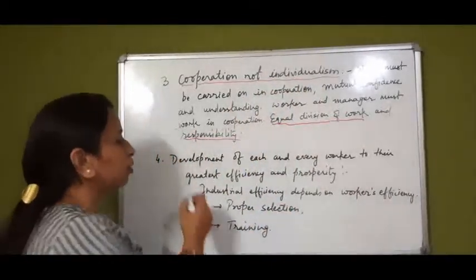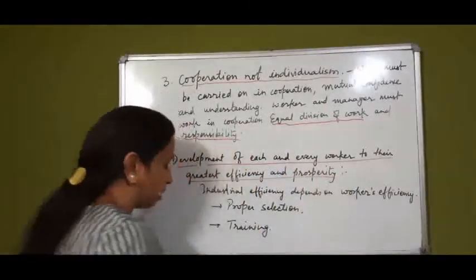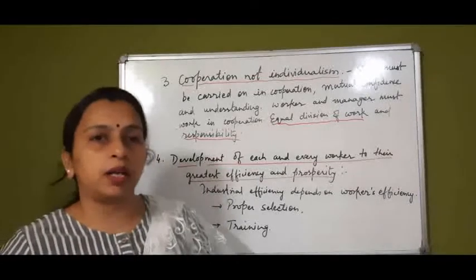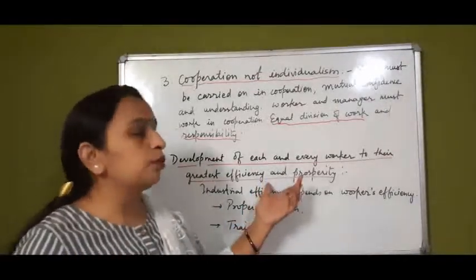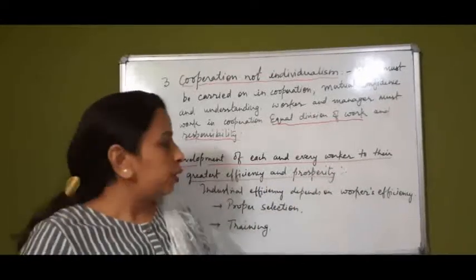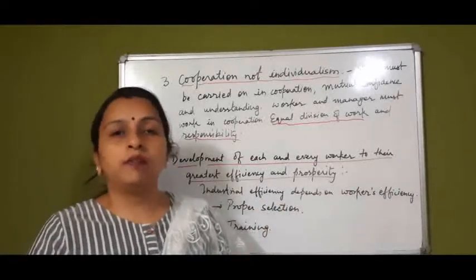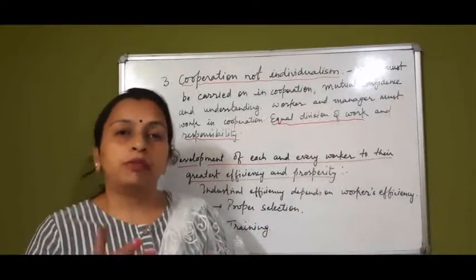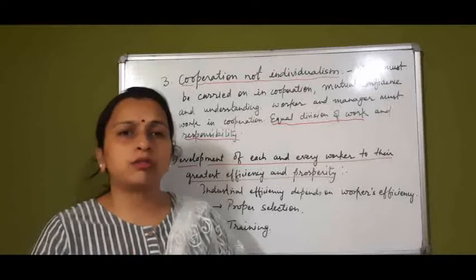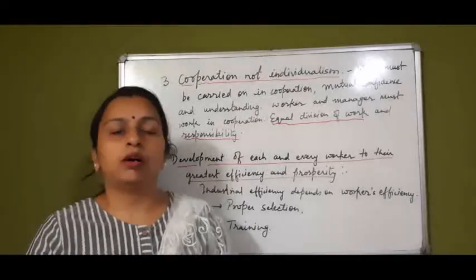The last, or fourth, principle says development of each and every worker to their greatest efficiency and prosperity. How will the worker reach their greatest efficiency and prosperity? Industrial efficiency depends on the efficiency of the workers. If the workers in an organization, in an industry, are very efficient, that will lead to efficiency of the industry.